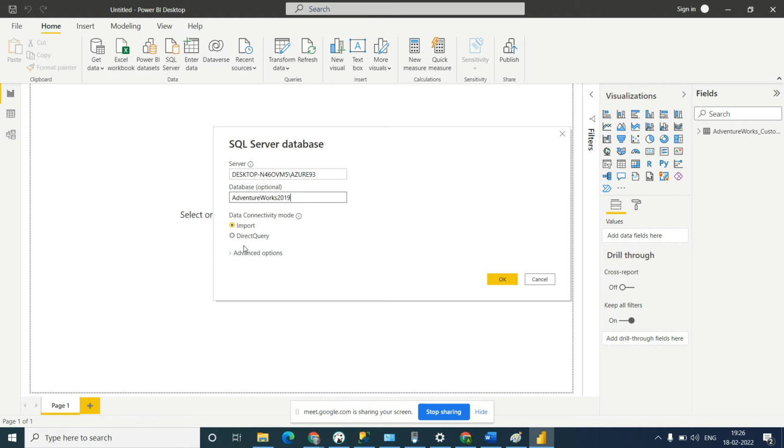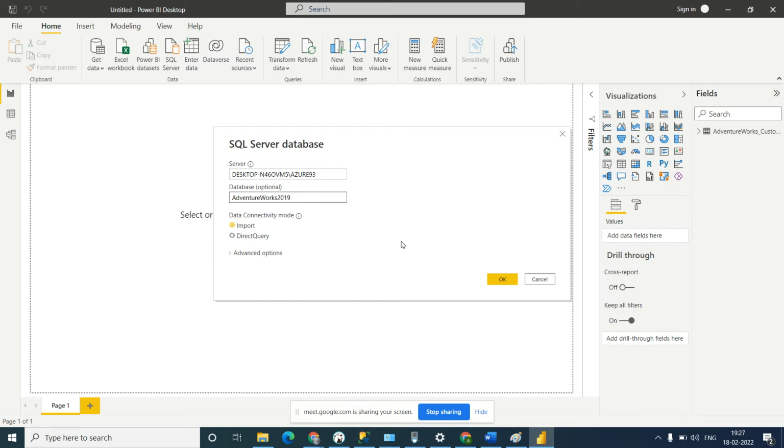You can see two options are showing: Import and DirectQuery. When you connect with an online server, you get the options Import and DirectQuery, but when you connect with an Excel file or any local file, it doesn't ask this. So what is the use of Import and DirectQuery? That I will tell you. Let's connect first.